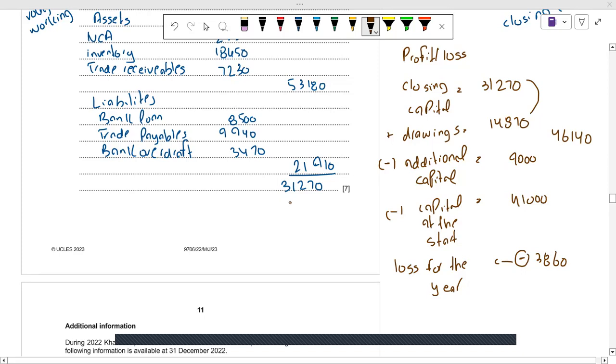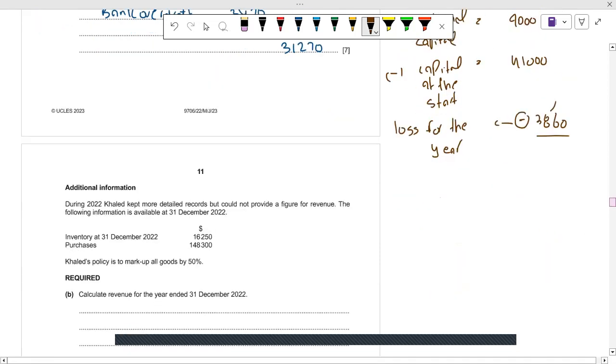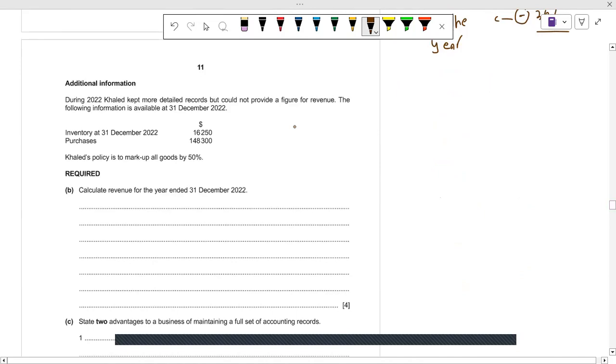Okay, so we were talking about a loss for the year. So we have 3,860, like 3,860 is the loss for the year. Okay, so this is our answer. So we have done with this part. Okay, so we have some additional information.